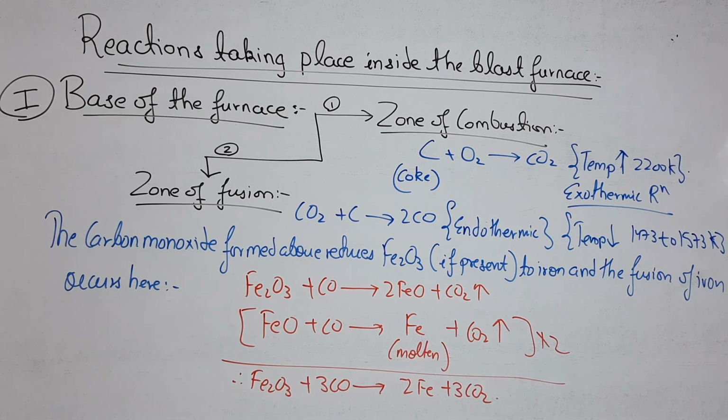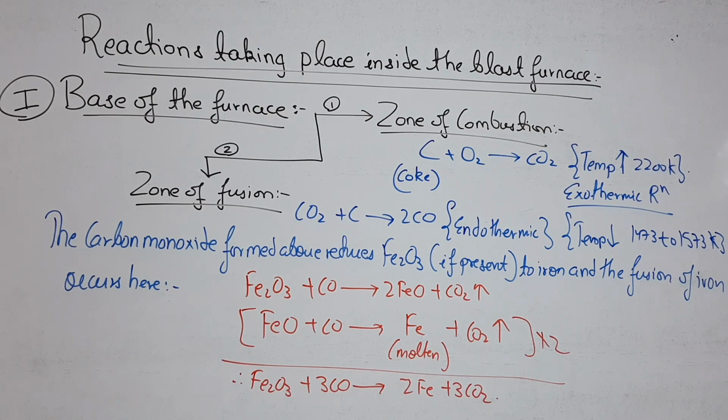And in the zone of fusion, the CO2 which has formed in the zone of combustion reacts further with the coke to form carbon monoxide. But this reaction, mind it, is an endothermic reaction. It's written over there: CO2 plus C gives 2CO. In bracket it is written endothermic, and the temperature here will decrease to around 1473 to 1573 Kelvin.